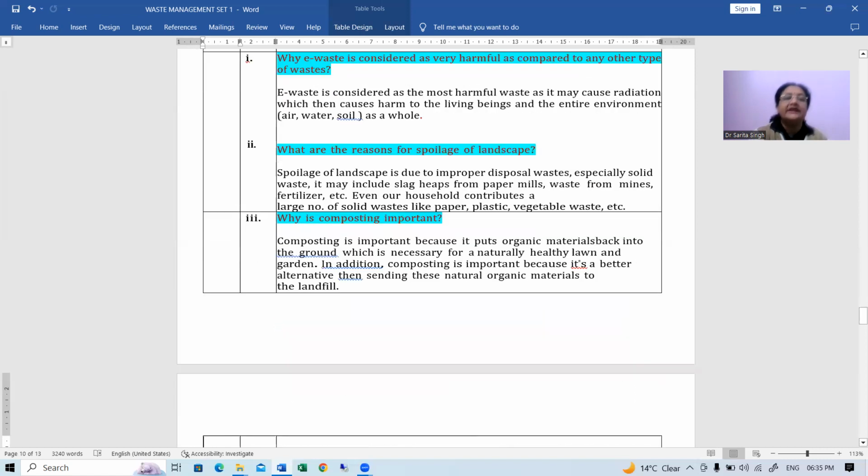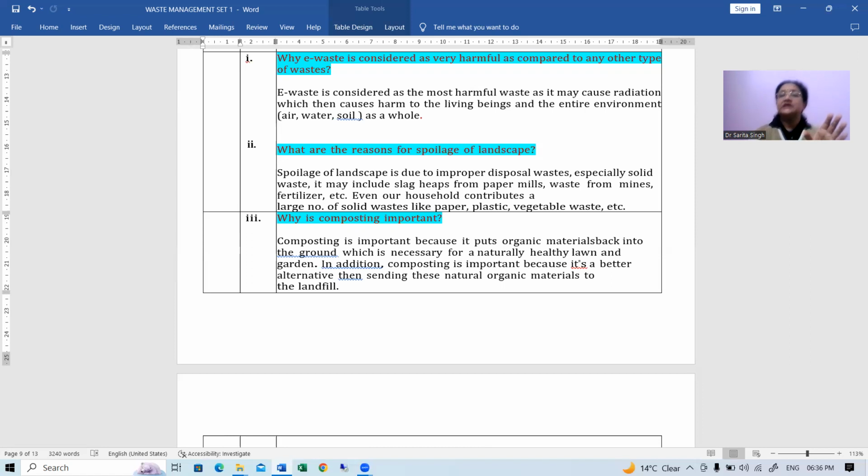Then the next question we are going to discuss: give reasons why e-waste is considered very harmful as compared to any other type of waste. What will you say in this? E-waste is generally more harmful than any other type of waste because there is always a danger of radiation from these e-wastes.